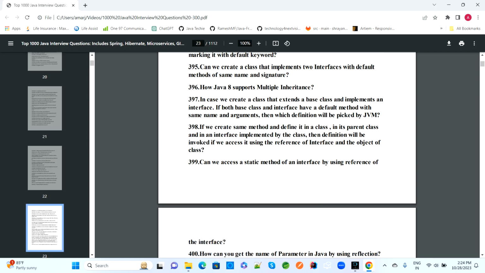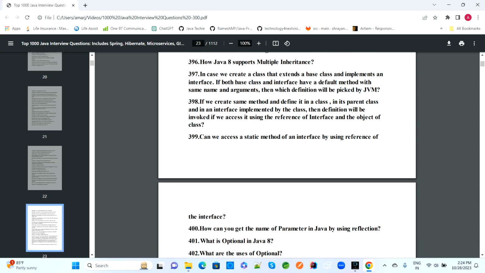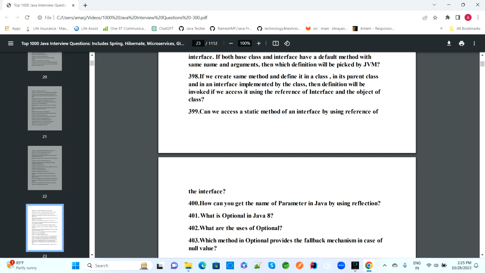How does Java support multiple inheritance? If we create a class that extends a base class and implements an interface, and both have a default method with the same name and arguments, which definition will the JVM pick up? This is a scenario asked by interviewers. The next question: if the same method is defined in the class, the parent class and the interface implemented by the class, which definition will be invoked if we access it using the interface reference to the class object?